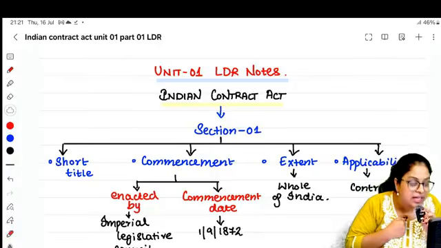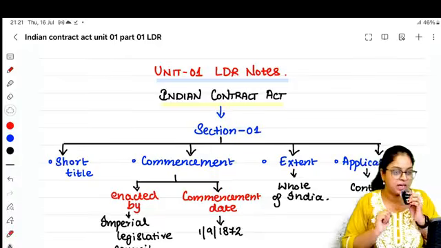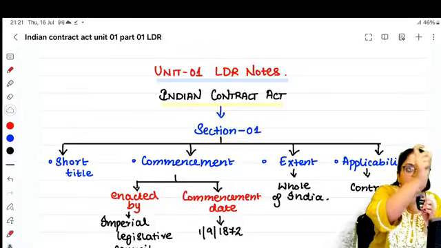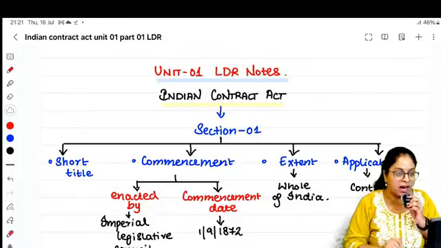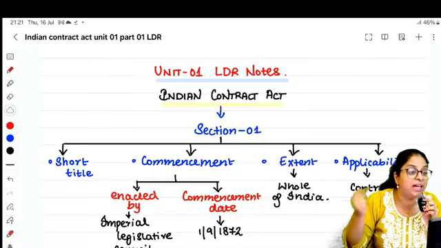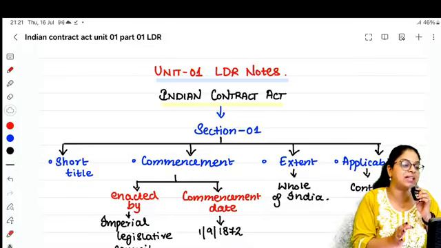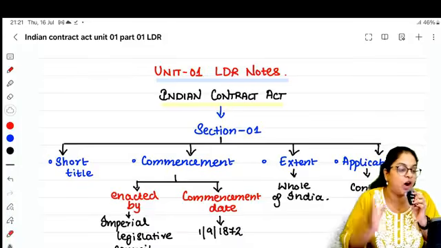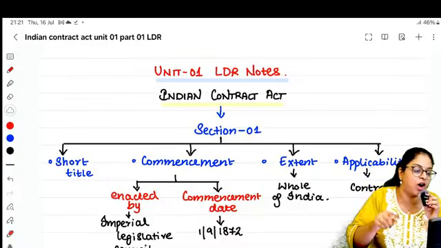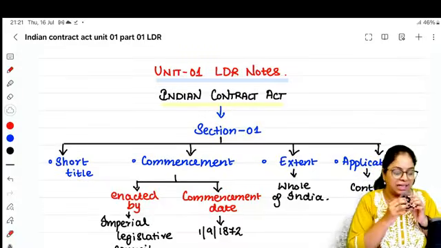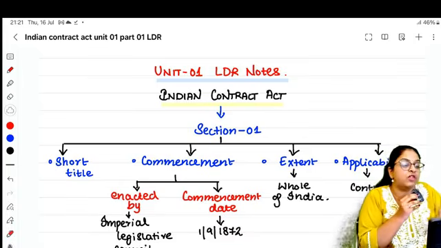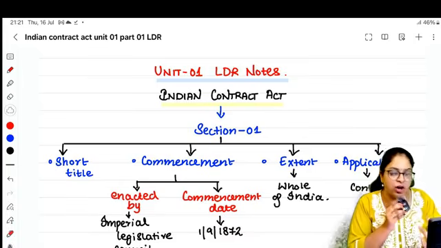If I have to file a case, there has to be an act. Because you have to go to court and file a case under some section, correct? For that there has to be an act which should be governing contracts. So the act that governs the contracts that are made is known as the Indian Contract Act. The act that governs the contract is known as the Indian Contract Act 1872. This is one of the oldest acts in your syllabus.